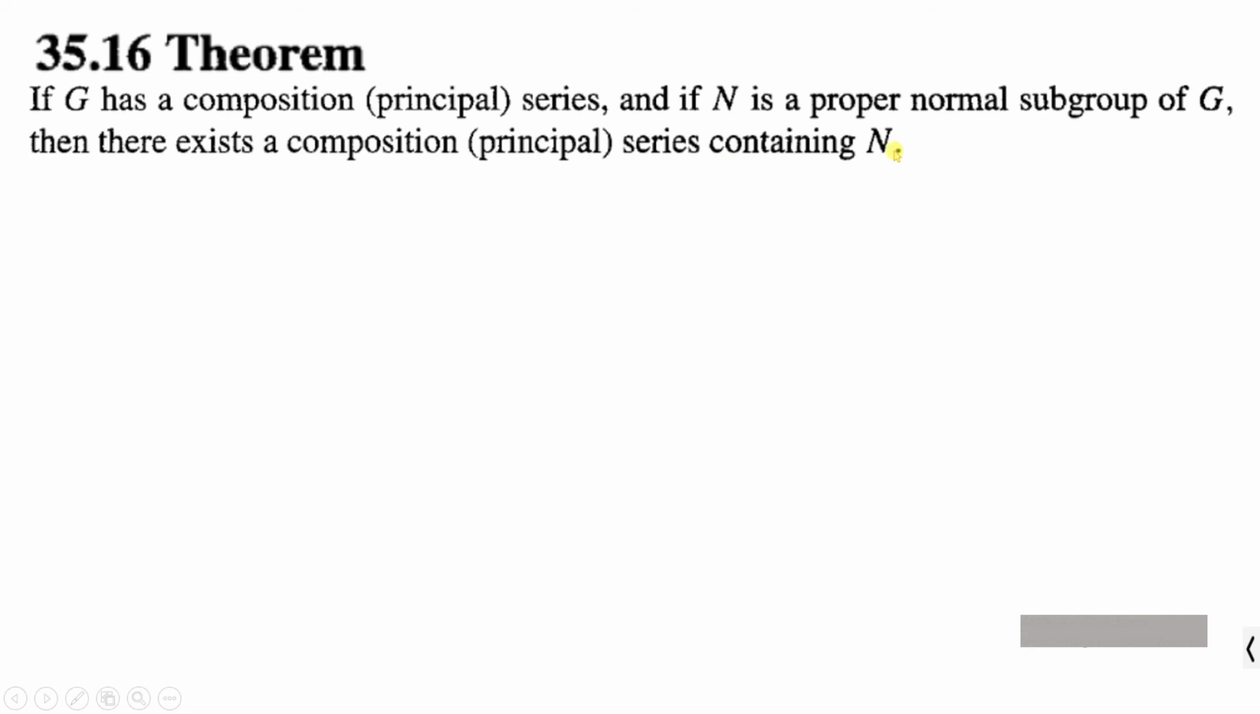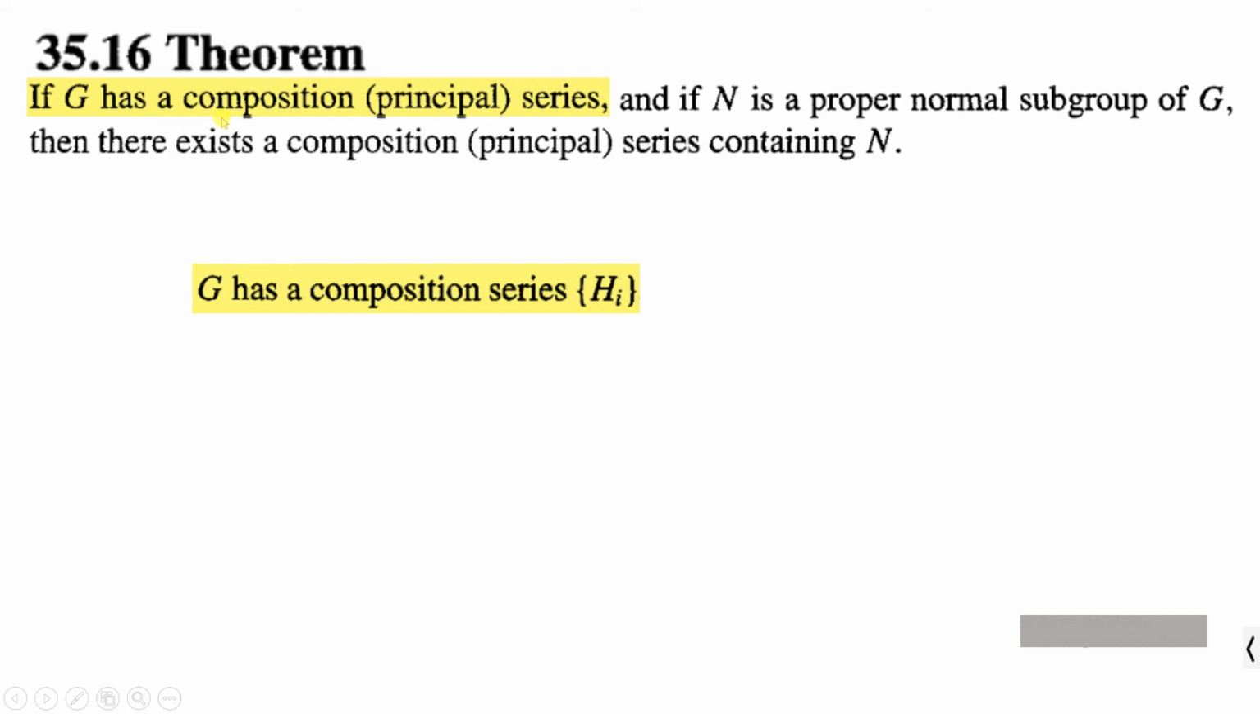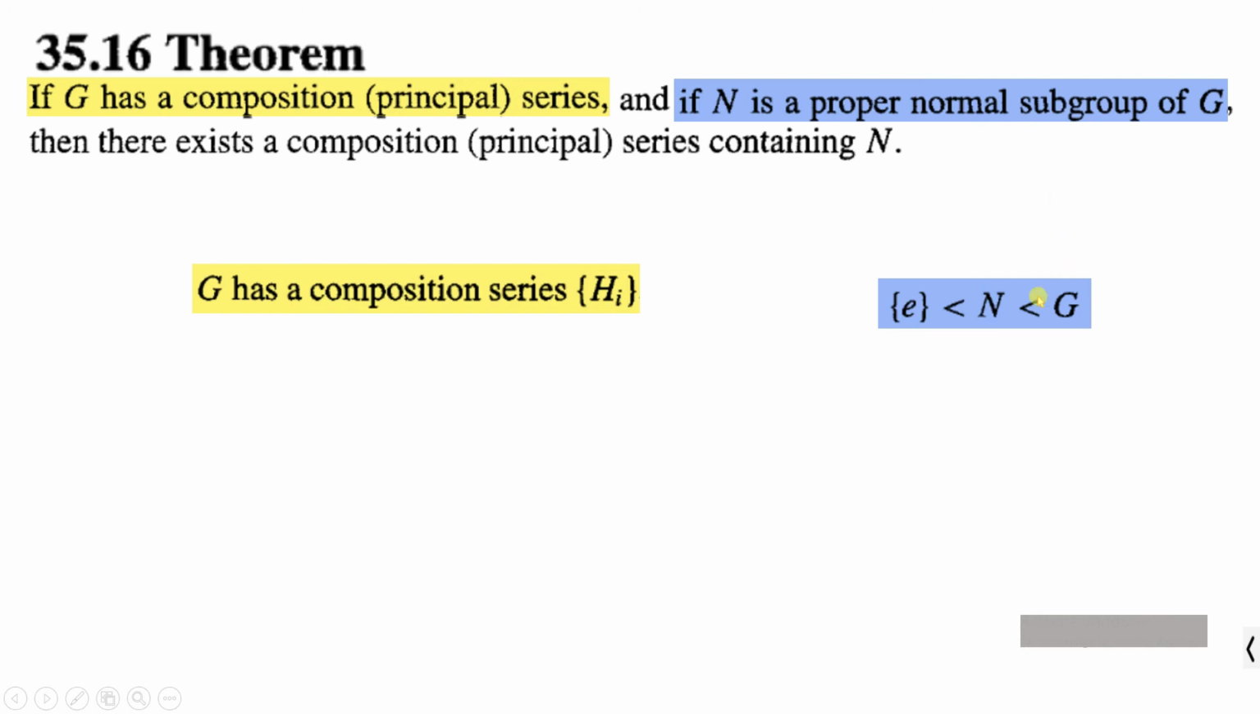So in order to prove that, let us check the first statement, that is that G has a composition or principal series, and let us call it Hi. So G has a composition series Hi. And what is the second statement? N is a proper normal subgroup of G. So you can have {e} less than N less than G. This is a normal series of G.